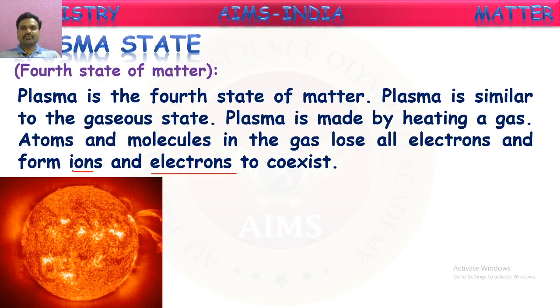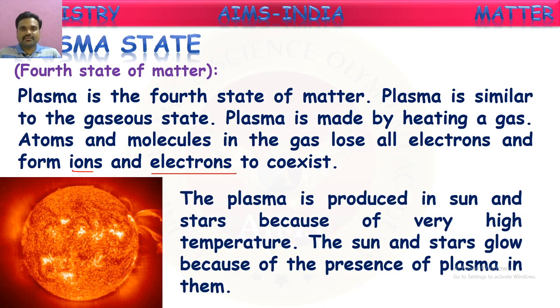See, one fine example of the plasma state is the suns and stars in space. They are made up of plasma. The plasma is produced in the sun and stars because of very high temperatures. These suns and stars are mostly filled with one gas. Do you know, children, what gas it is? Yes, it is hydrogen gas. Hydrogen gas is filled in the sun and all the stars, and it is continuously burning. When this hydrogen gas is burnt and converted into helium gas, they produce a large amount of heat.